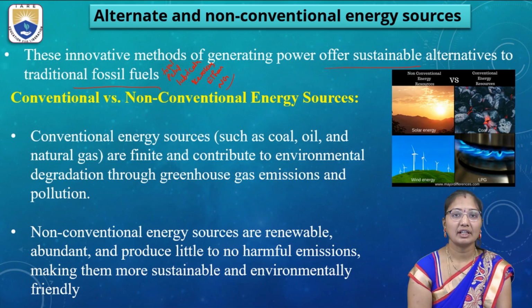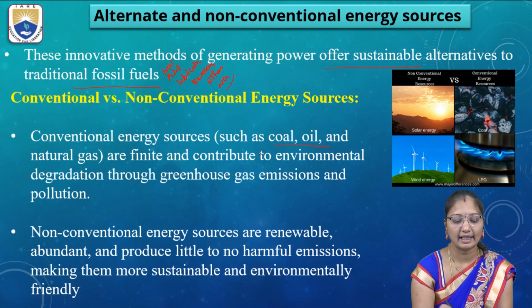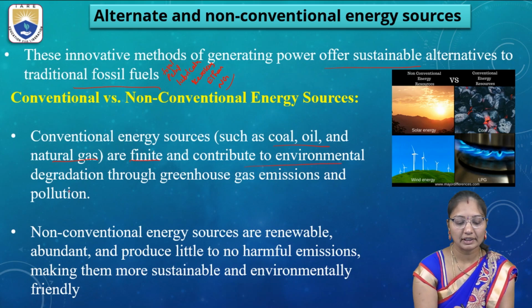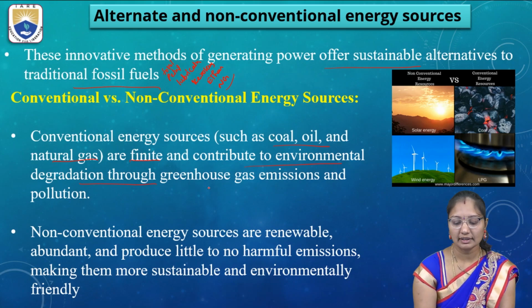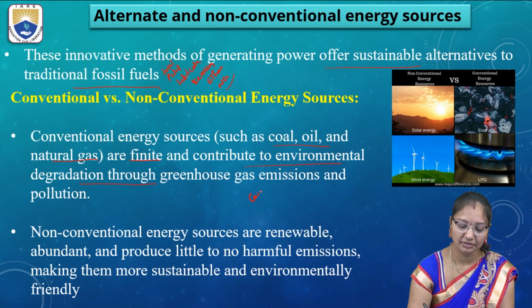Generally, these conventional energy sources, which are coal, petrol, oil and natural gas, are finite, meaning they are limited, and contribute to environmental degradation through greenhouse gas emissions. These greenhouse gases are nothing but CO2, NO2, methane. These are called GHGs.